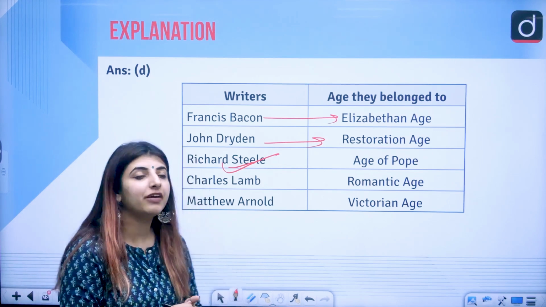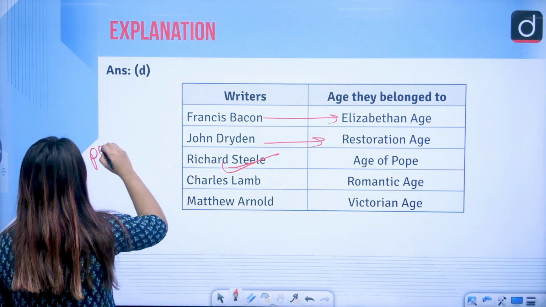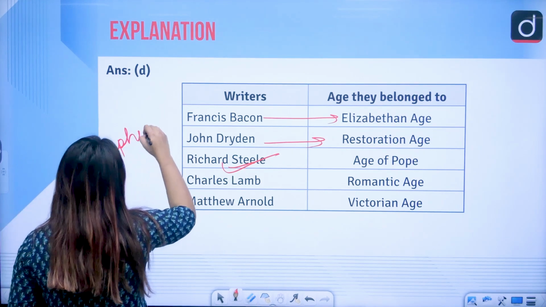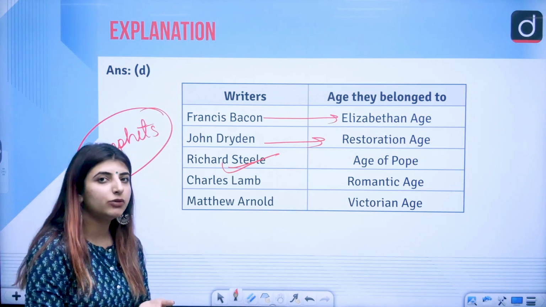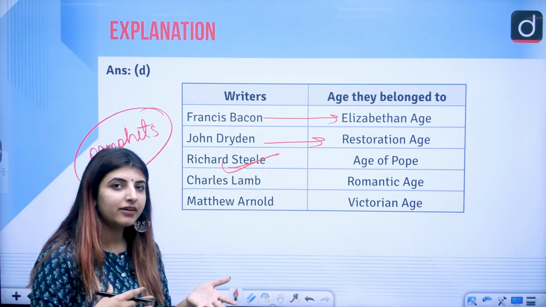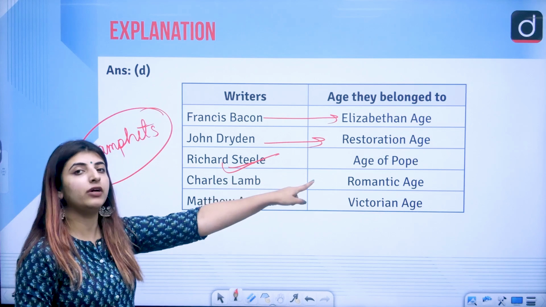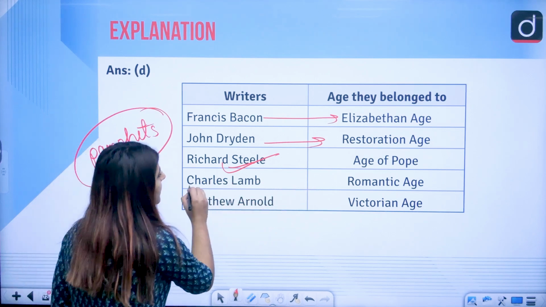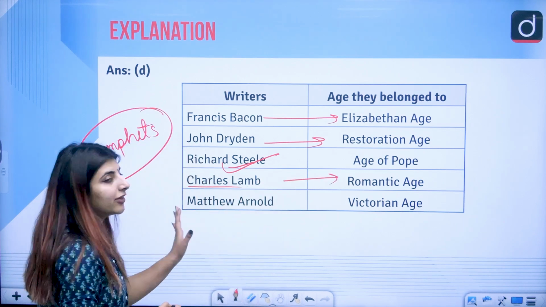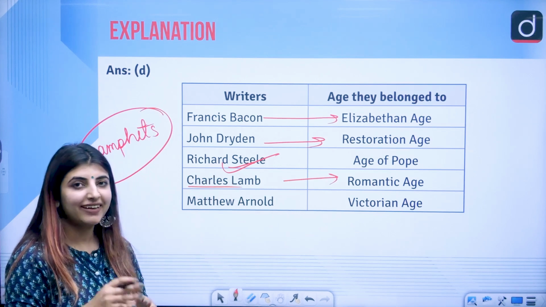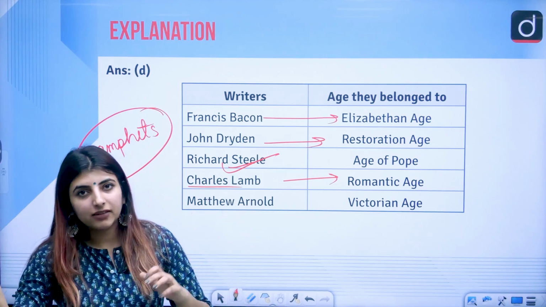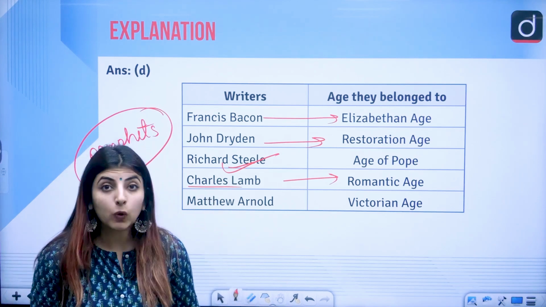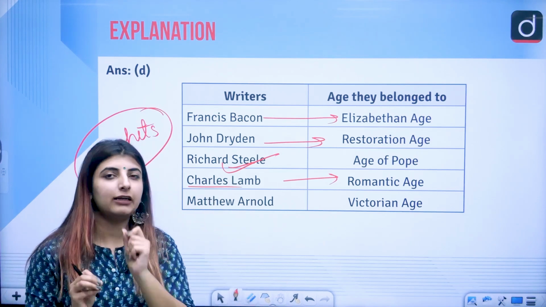Richard Steele was famous for his pamphlets as well, no? The Tatler, the Spectator, which were going on, the pamphlet writing which was going on in the age of Pope. Charles Lamb in the Romantic age, Matthew Arnold in the Victorian age. Correct? So you can draw connections of multiple writers with multiple books if you know certain works, even a little glimpse of them.